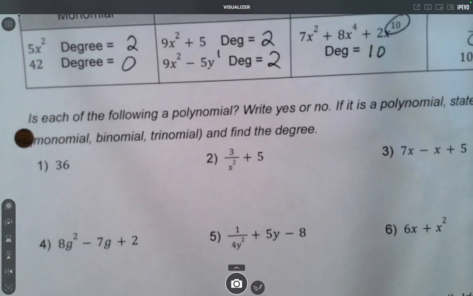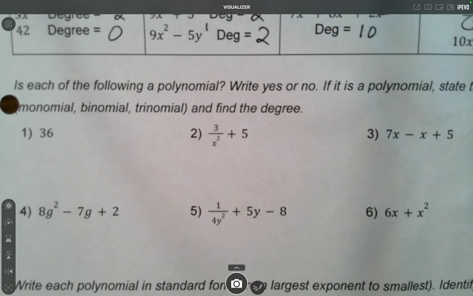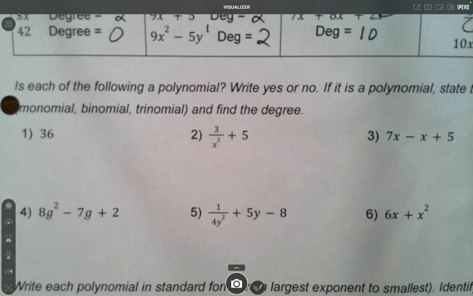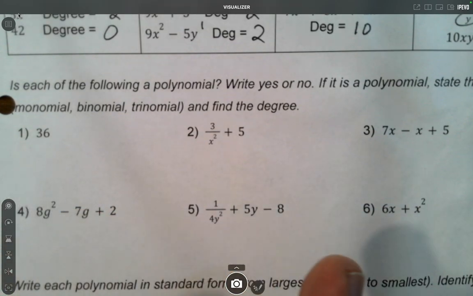Okay, so on this next section, we're just saying, is it a polynomial? If it is, we want to say if it's a monomial, a binomial, or a trinomial. That's just telling us how many terms there are. And for all of them, we'll find the degree if it's a polynomial. Now, if it's not a polynomial, we just say no and we move along. So if you want to pause and try this on your own, feel free. But if you just want to watch, that's okay too.